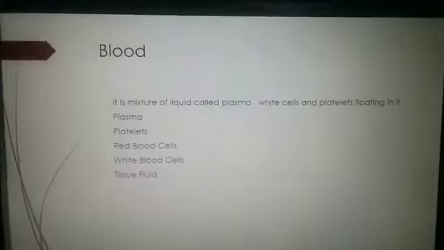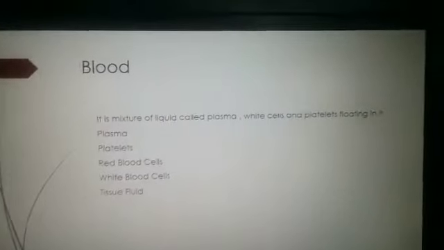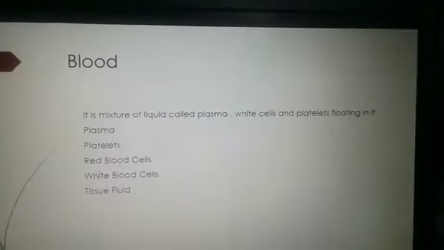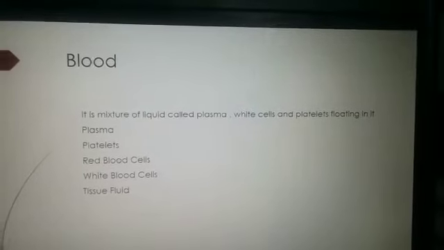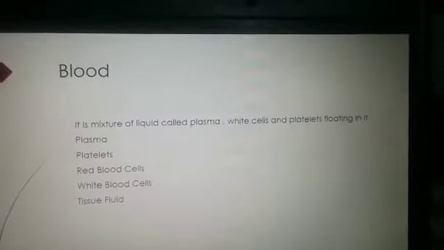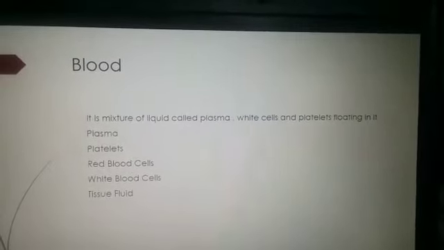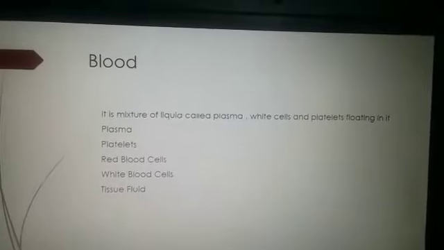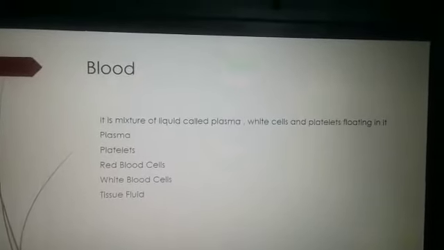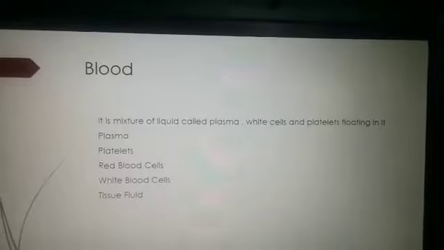What is plasma? Plasma is the straw colored part of the blood. It carries digested food from the intestines, carbon dioxide and urea from the cells, and hormones from special glands located around the body. Platelets are bits of cell broken off larger cells in the bone marrow. They help to clot the blood and stop bleeding at a cut.